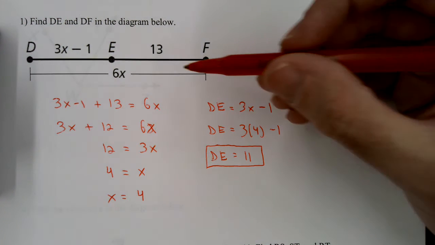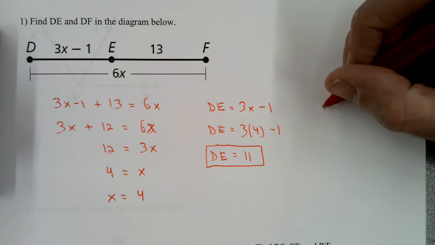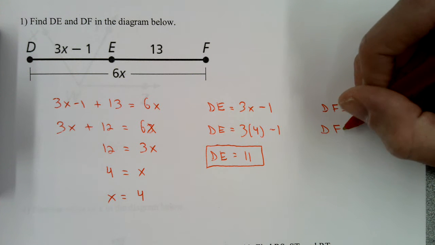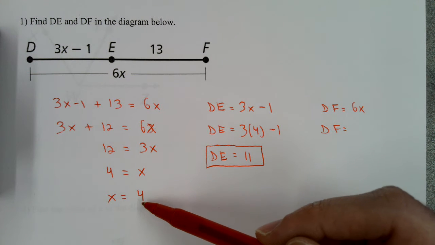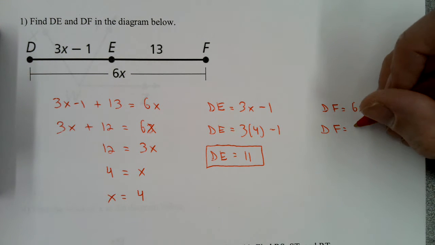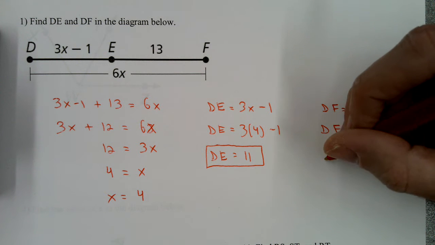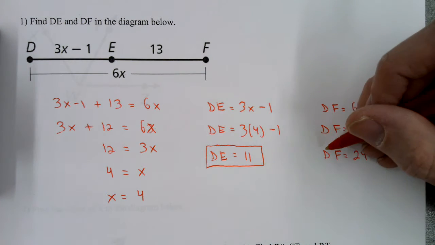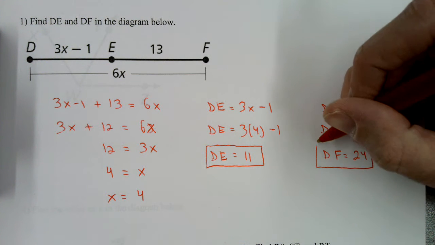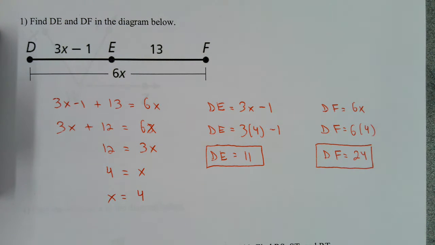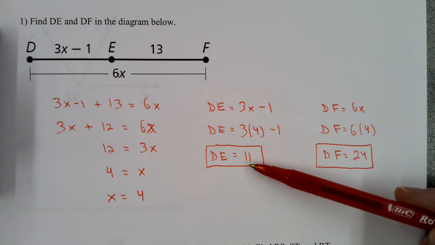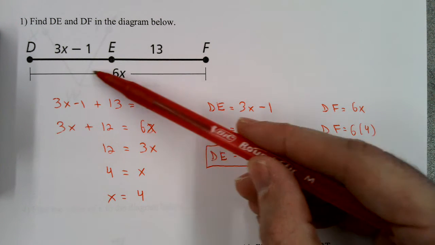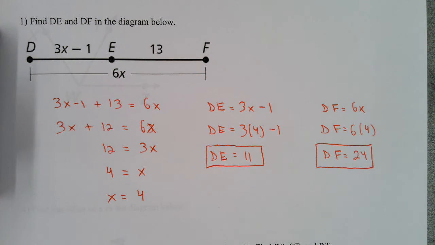And now let's do DF. DF equals 6x. And remember, we know that x is 4 from earlier, so 6 times 4 is 24. And notice how I write the answer. I put DE with no bar equals 11. DF with no bar above it equals 24. And check over your answer. If DE is 11 and I do 11 plus 13, that does give me 24, which is what I got right there.